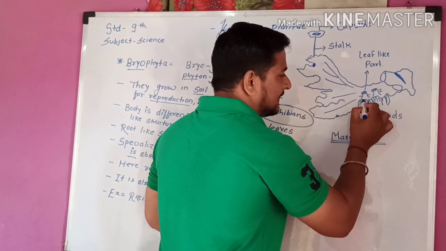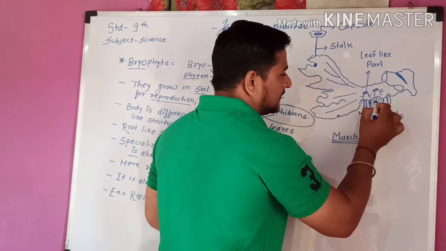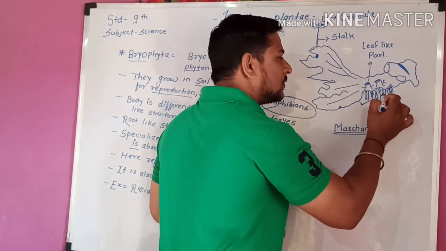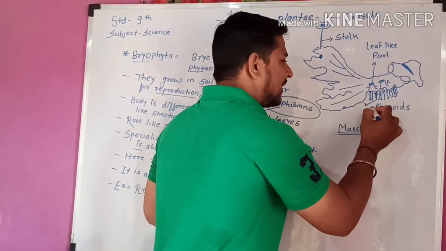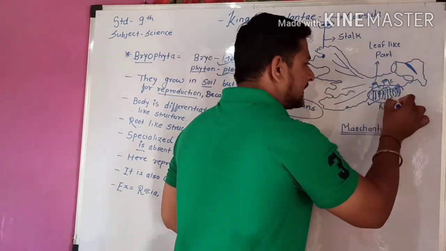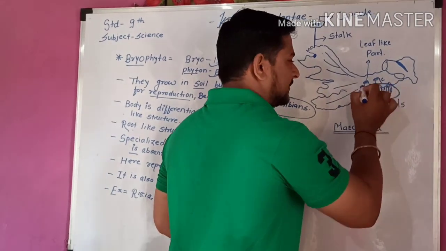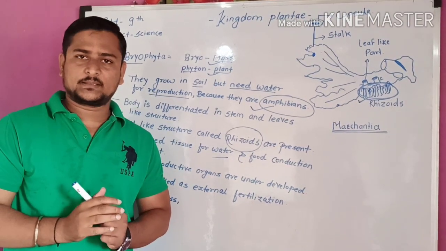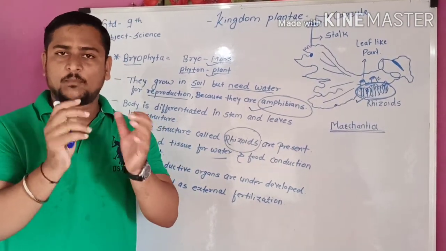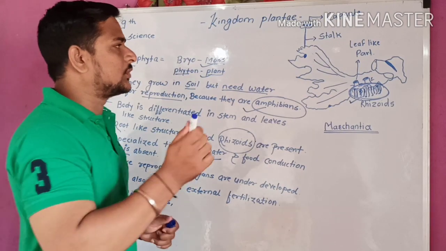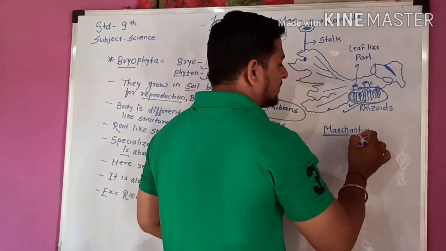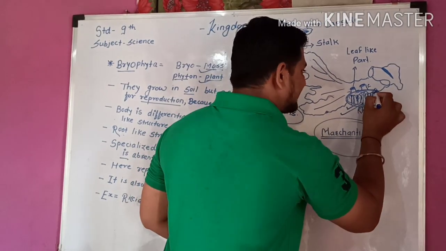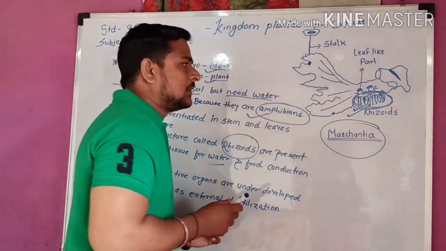See here, you can see these lines in this picture. They look like grass, and this part is called the rhizoid. What is the function of the rhizoid? The functions are to absorb water, to absorb minerals, and to give support to the plant. Which plant is this? That is the Marchantia. These rhizoids help like roots.